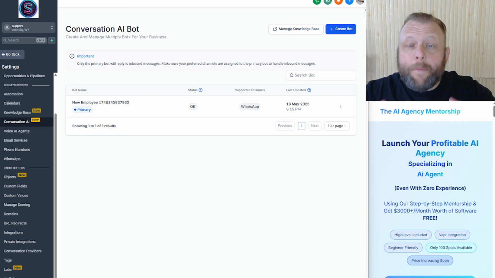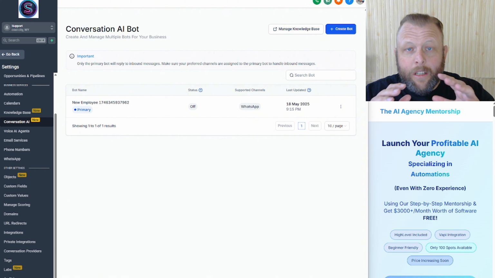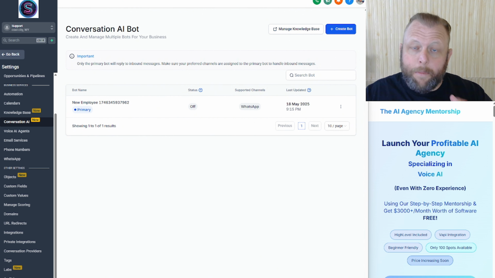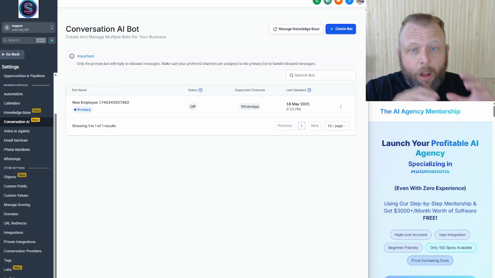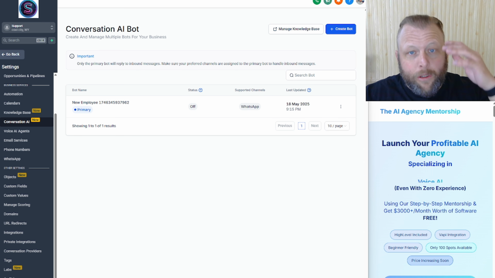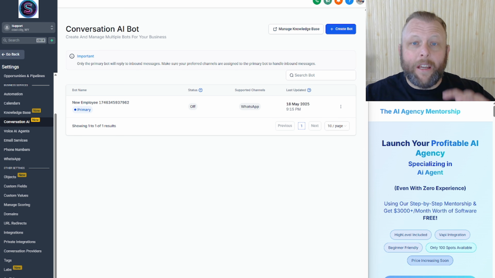Okay, let me just say this again. The reason why this is so important is because, number one, you can use other large language models. You're not just limited to ChatGPT, which is good and does a good job, but other large language models are coming out, like Gemini, that has a massive token length, up to 1 million. I think it's going up to 2 million and soon up to 4 million. And a lot of them are a lot cheaper to use than ChatGPT.